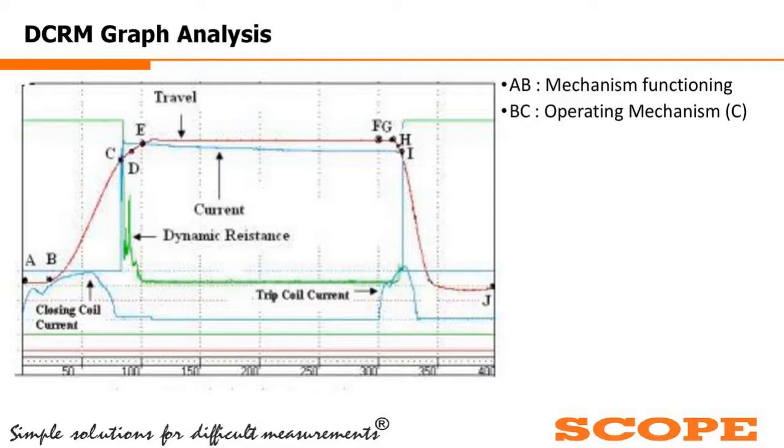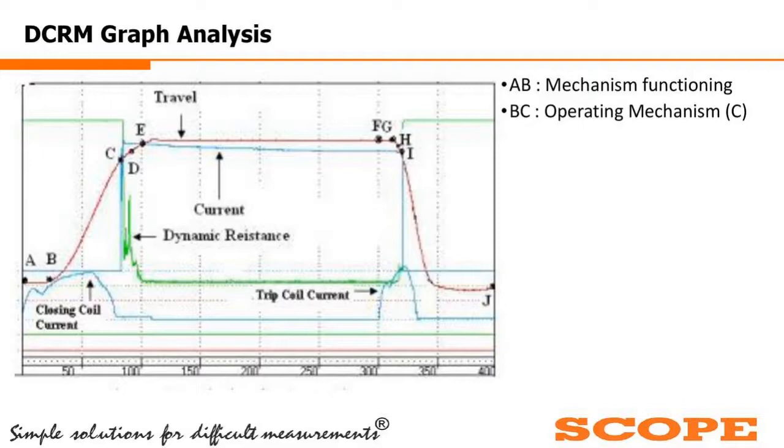The weight of the breaker assembly, for a 400 kV breaker, the moving contact will be around 200 kg. That 200 kg mass is moving at a speed of 10 to 15 meters per second. A huge speed, 60 or 66 kilometers per hour. At that speed it is going. So at that high speed, when it touches the main contact, there will be huge vibration. And if the contact by any chance is loose, it will be vibrating heavily during that zone.